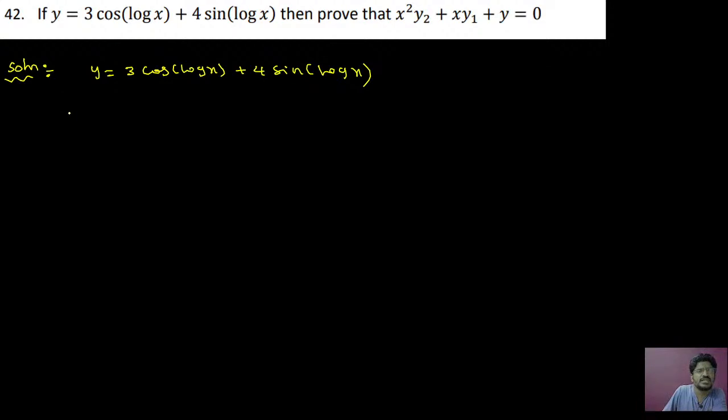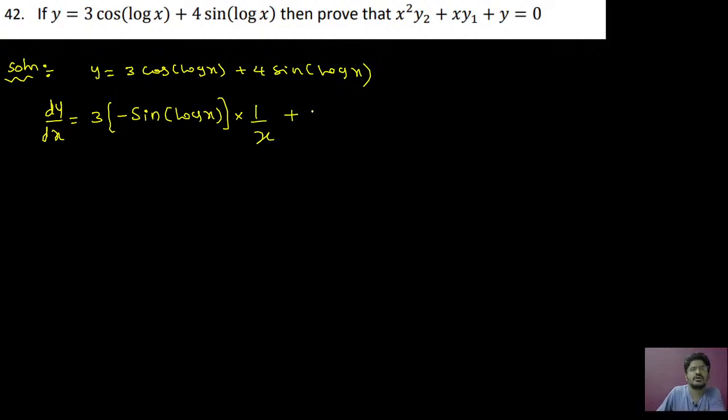First you differentiate this: dy by dx equals 3 times the differentiation of cos, which is minus sine of log x, multiplied with differentiation of log x, which is 1 by x, plus 4 times the differentiation of sine, which is cos of log x multiplied with 1 by x.